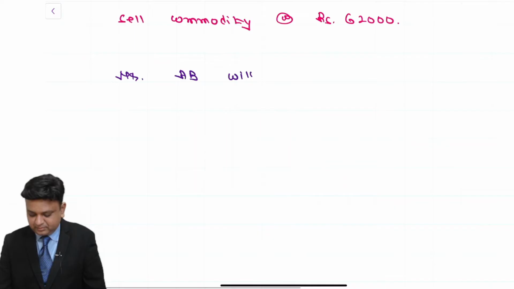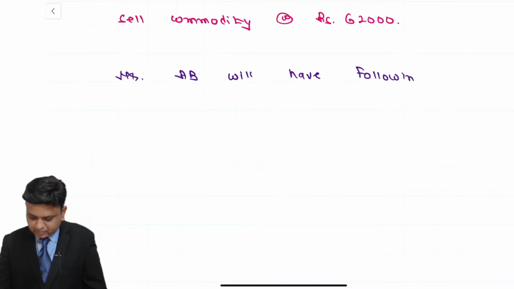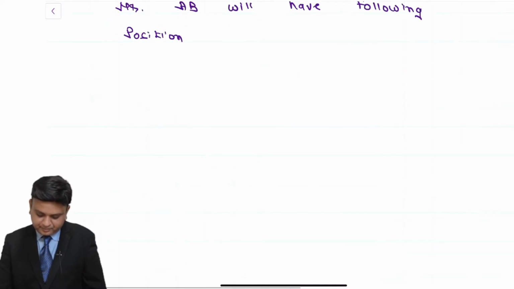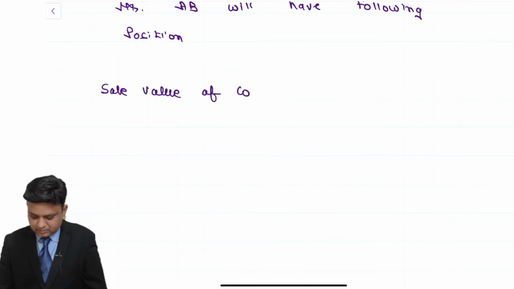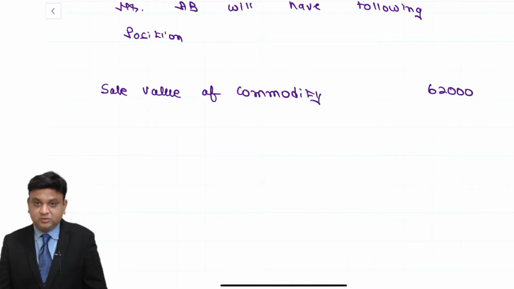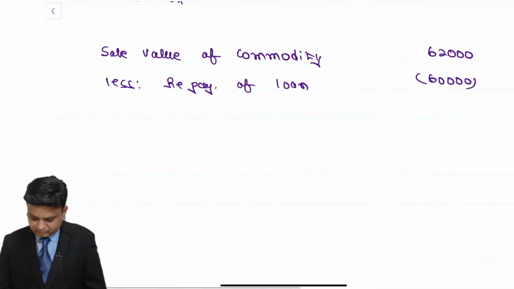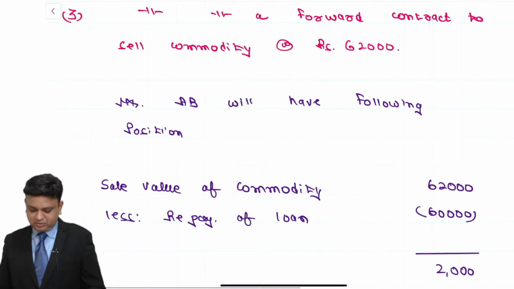Mr. AB will have following position, in that sale value of commodity 62,000 less repayment of loan 60,000. So difference is 2,000.